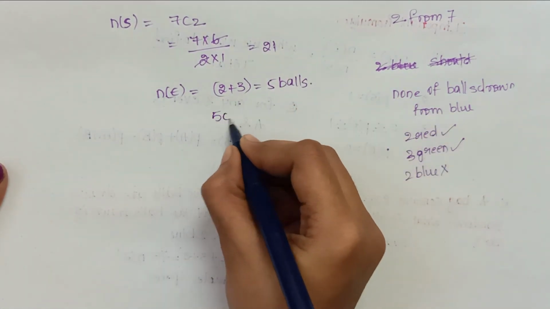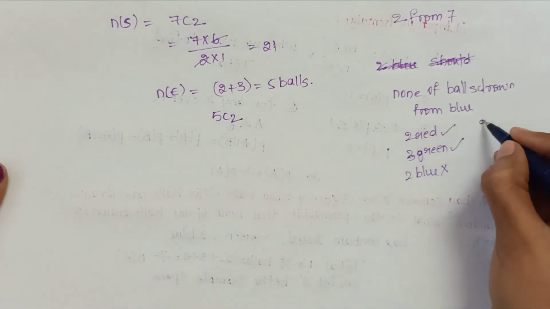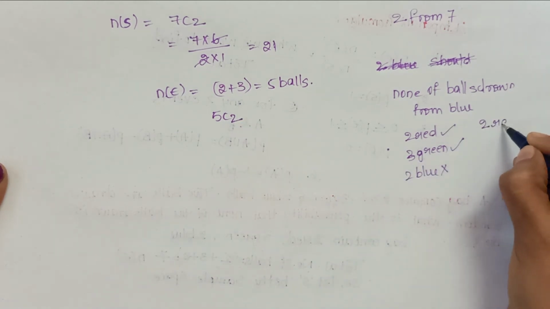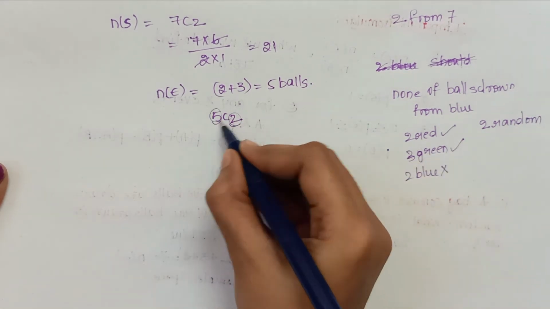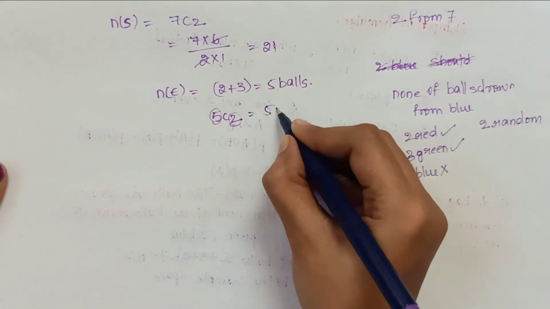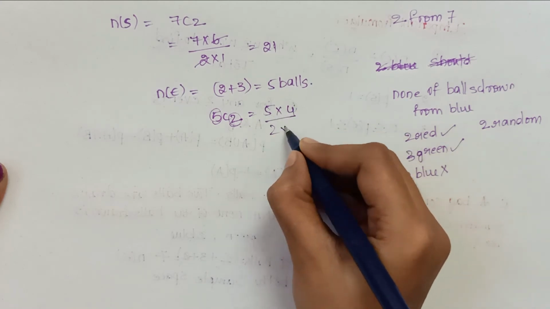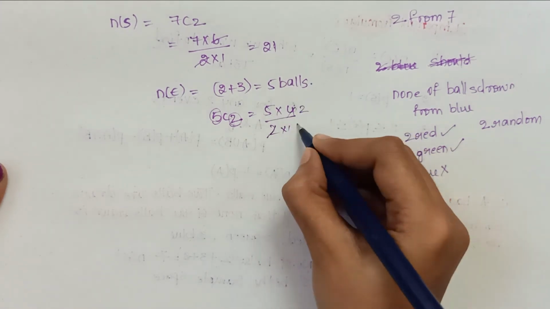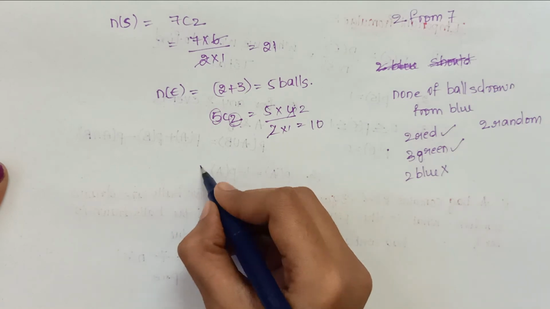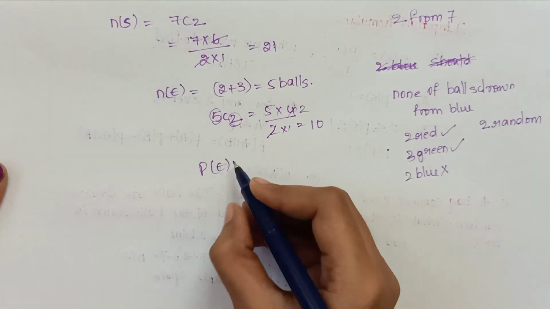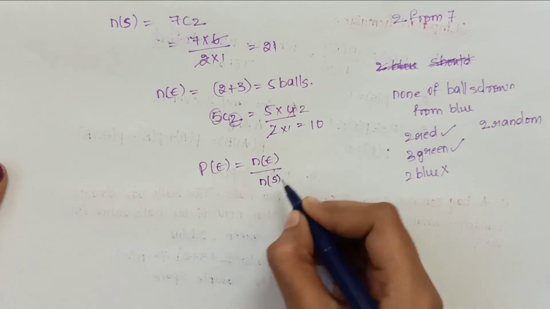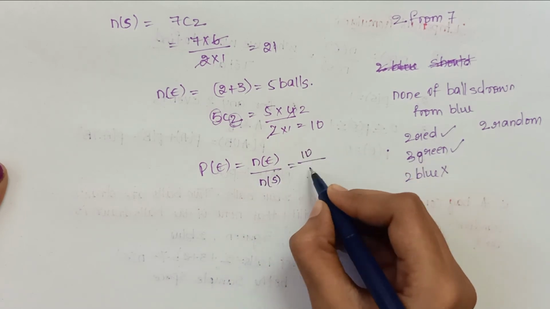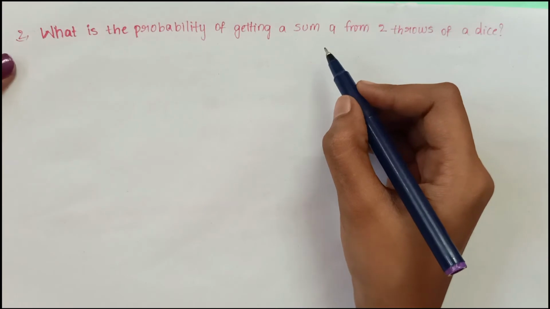So 5C2, because 2 random balls we want to select. So this is 2 and this is 5. If we calculate 5 into 4 by 2 into 1, we get 10. So we finally substitute in this formula. So 10 by 21.